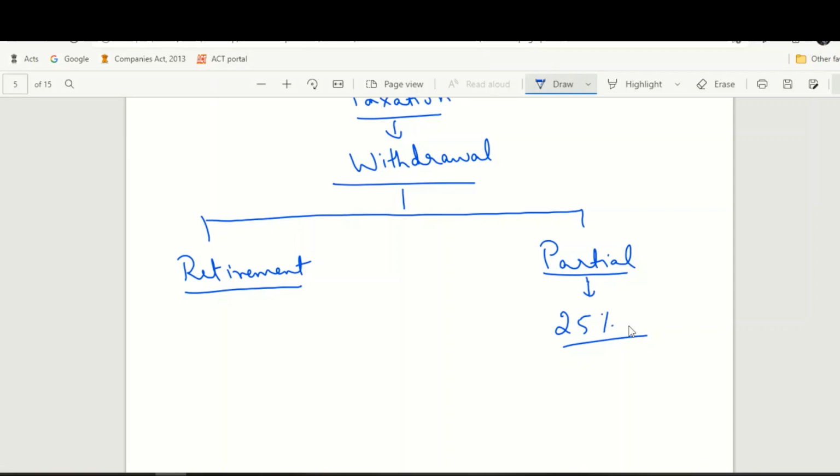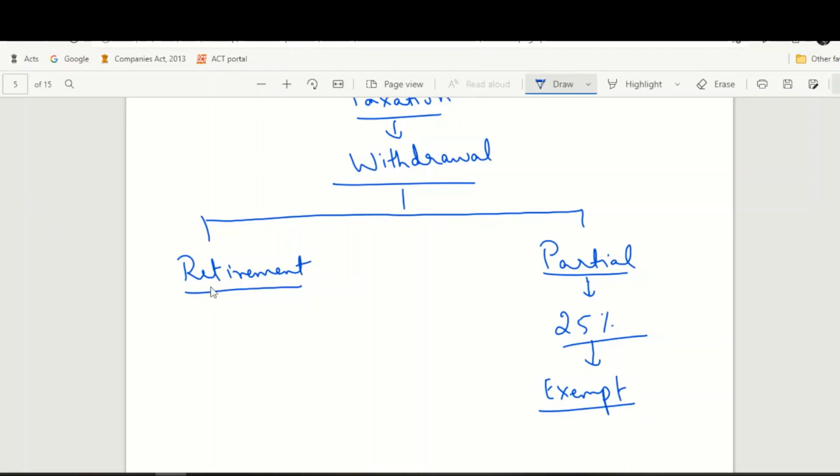So if you withdraw up to 25% of your contribution, such withdrawal is completely exempt, provided you comply with all those conditions: that you need to be in the NPS scheme for 3 years, maximum 3 withdrawals, the reasons for withdrawal, etc. If you comply with all those conditions, and your withdrawal is only up to 25% of your contribution, the entire withdrawal is exempt from tax.